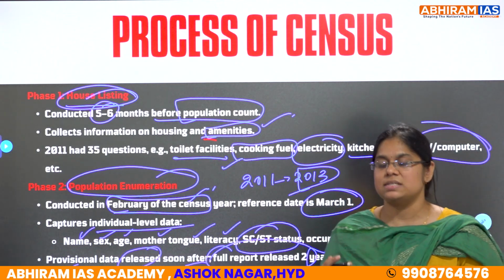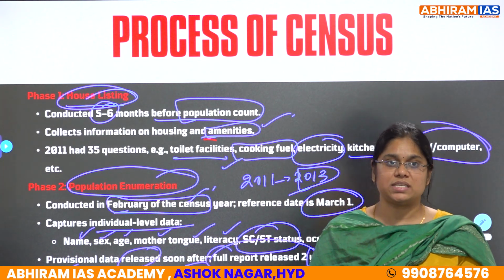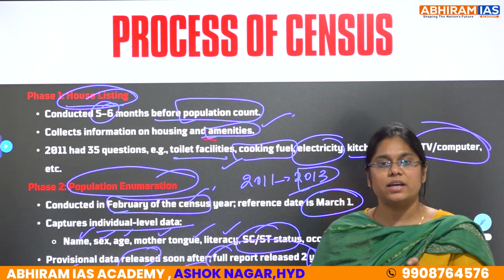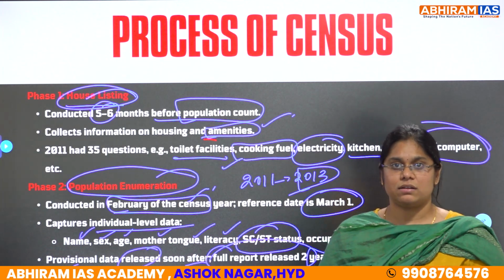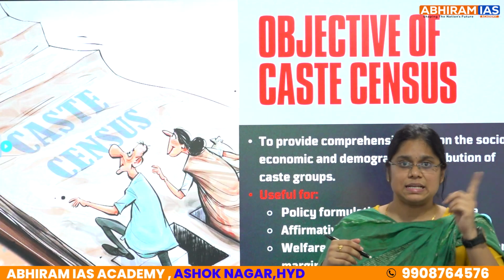So for suppose, 2027లో డేటా కలెక్ట్ చేసి ప్రొవిజనల్ డేటాను రిలీజ్ చేస్తారు 2027లో. After 2 years, the full list will again be released in 2029. Clear? Now further, but census chusam kada.